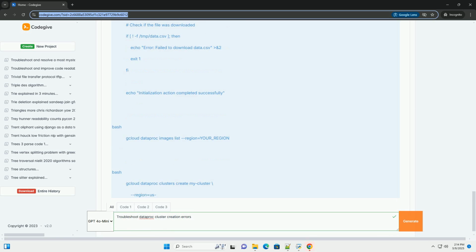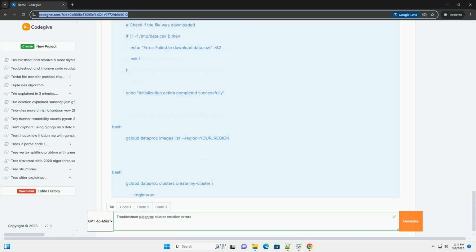SSH access. If you need to SSH into the cluster nodes, make sure you have firewall rules that allow SSH traffic, port 22, from your network or a jump host. Example, gcloud CLI, creating a cluster with a specific network and subnet. Example, gcloud CLI, enabling Private Google Access on a subnet.